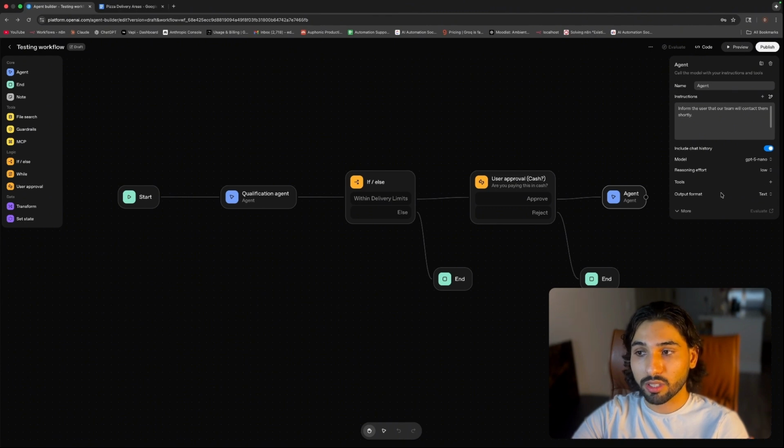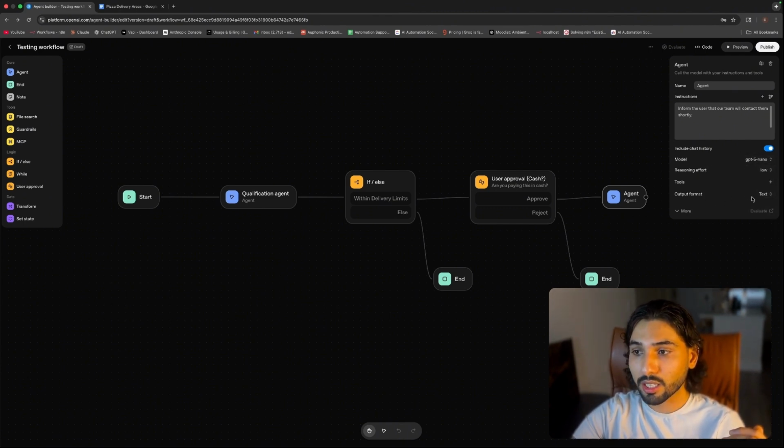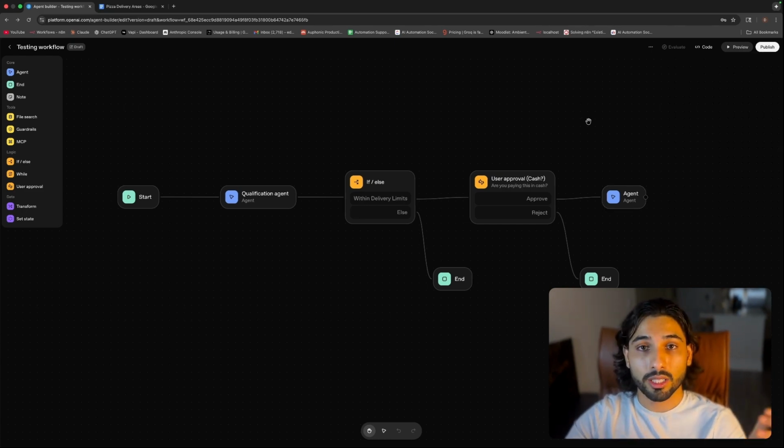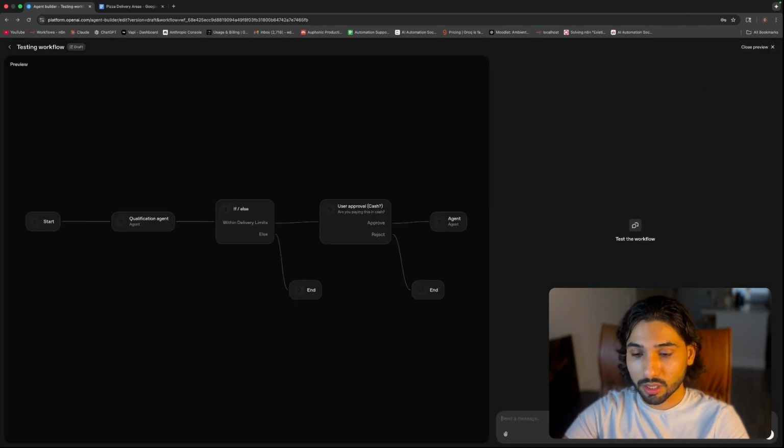There are no tools. The only difference here is I'm using a different model, GPT-5 Nano. And here the output format instead of JSON is going to be just text to notify back the user. So nothing very complex. As you can see, this whole workflow, as well as the Agent Builder itself, is very AI agent focused, and the workflow builds around the agents. So let's actually go and preview it. So let's try to work.